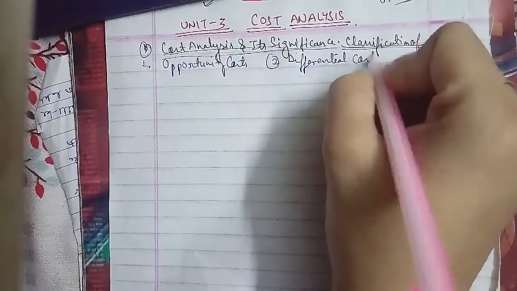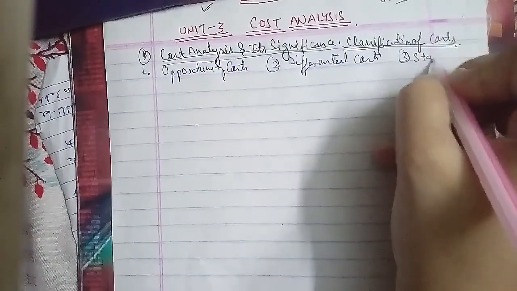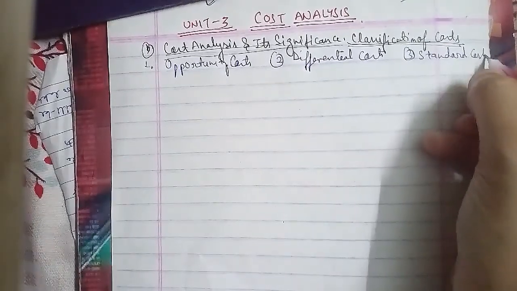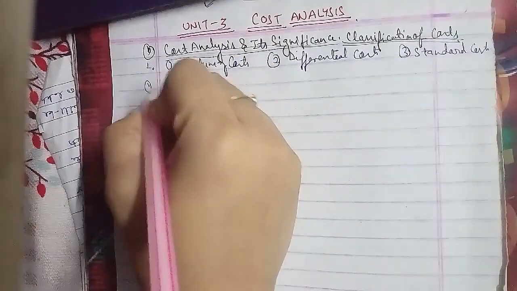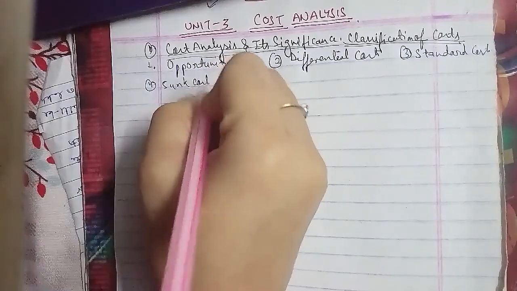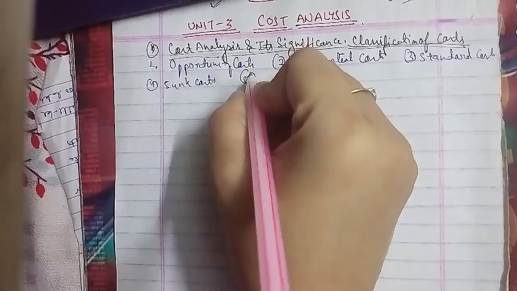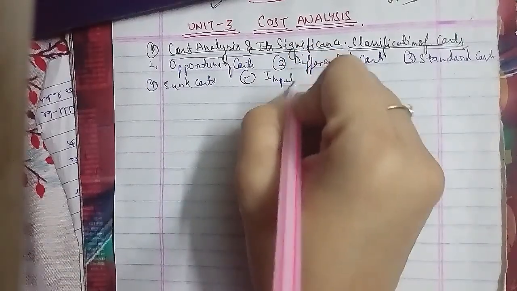The fourth is sunk cost. The fifth we have is imputed and implicit cost. The sixth is explicit and out-of-pocket cost.